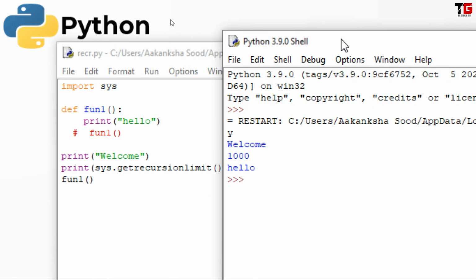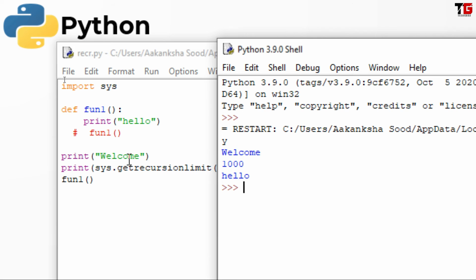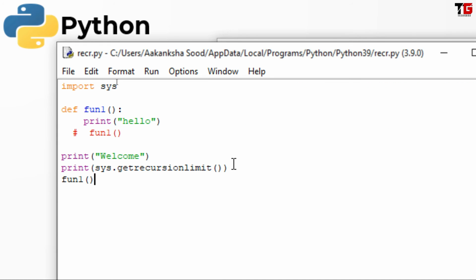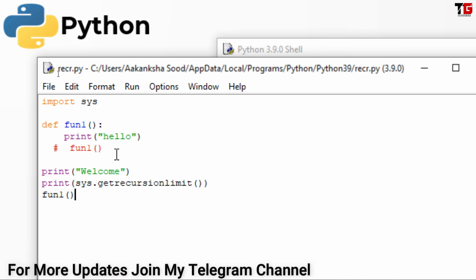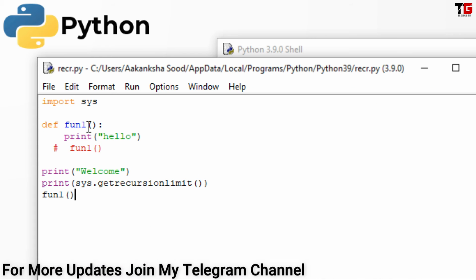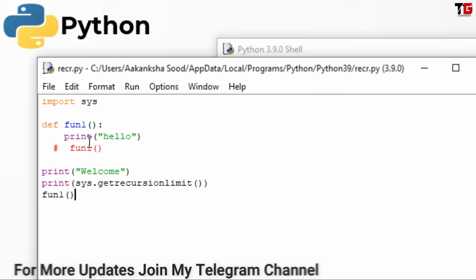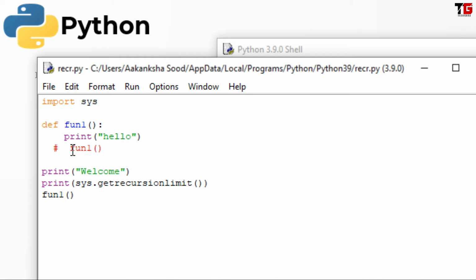Look, so I am getting the welcome message and the sys.getrecursionlimit function is giving 1000. It means right now by default in Python the recursion limit is 1000. It means if we create a recursive function without giving any terminating condition, it will run approximately 1000 times. Alright, can we check exactly how many times this recursive function is running? So let's make some changes.